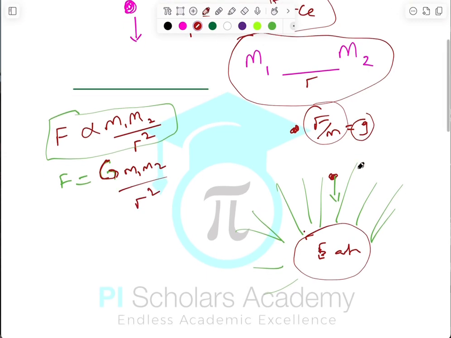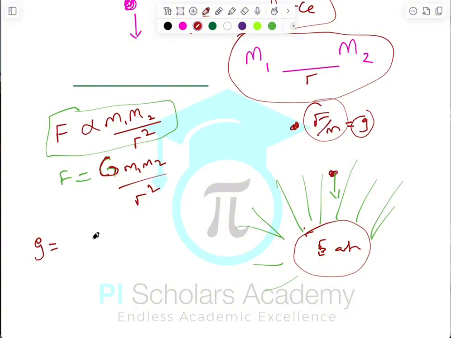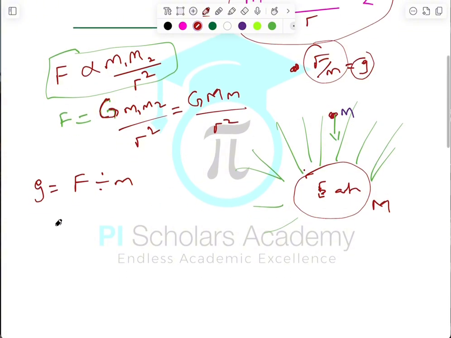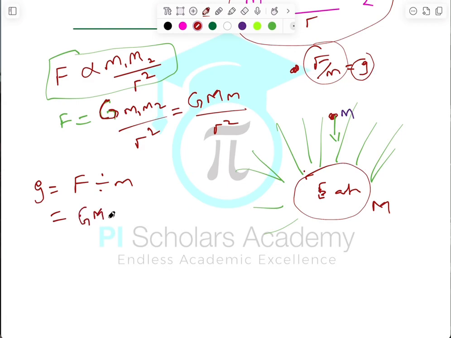So if I decide to now say acceleration due to gravity, which is F divided by m, that is the point mass that is in question. In this case, if the two bodies I'm talking about are Earth, let's call that one big M, and this other mass here, let's call that one small m. If I bring these two together, I will have that F equals G multiplied by big M multiplied by small m divided by r squared. So if I put that here, that will be G multiplied by M multiplied by small m over r squared, divided by m, which will also mean multiplied by 1 over m. And from there, you can see that this small m will cancel out.